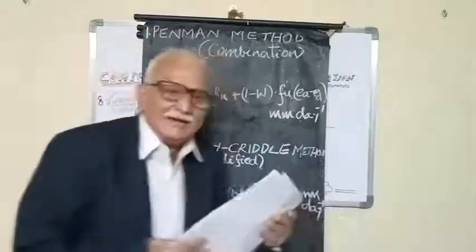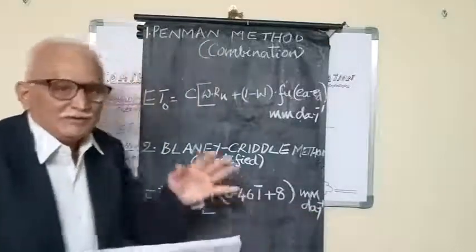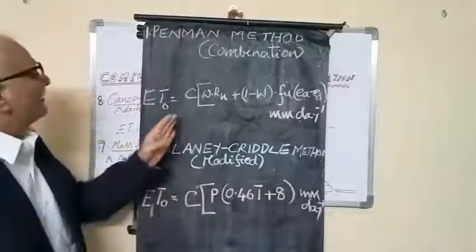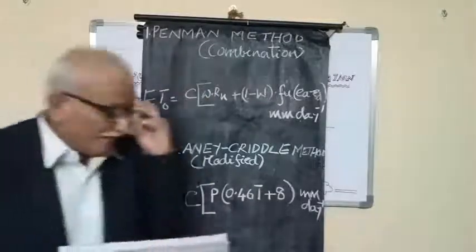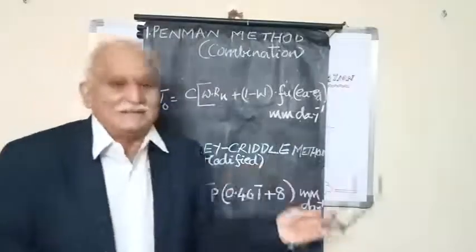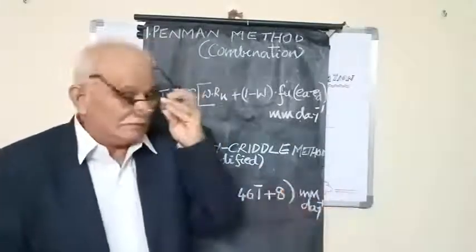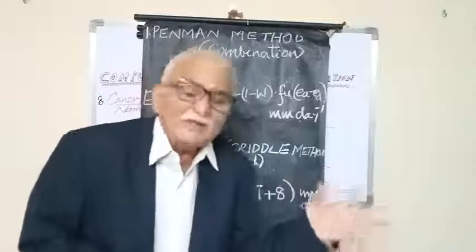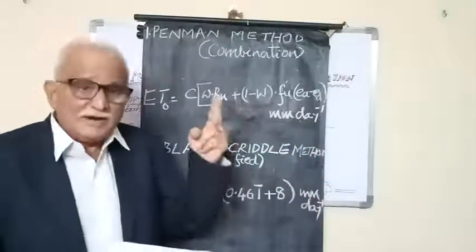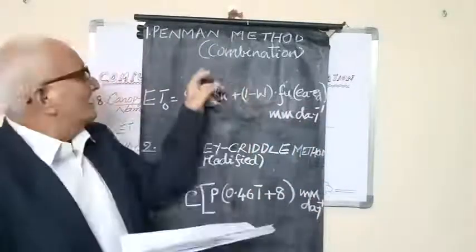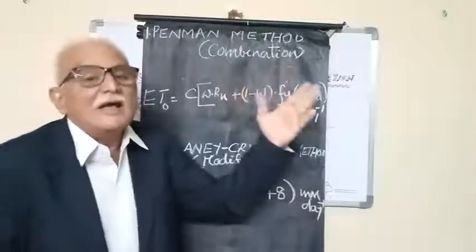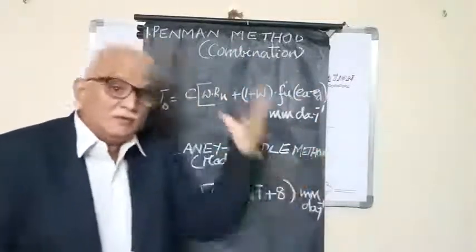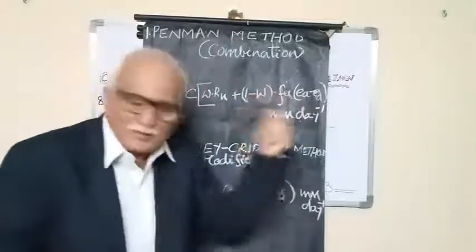Now, quickly, I would like to sum up all these techniques. Number 1, the Penman method. Penman's original equation came from Dalton's equation. From Dalton's equation he developed a combination method where he used two components: one is the radiation term, the second is the aerodynamic term. This is the foolproof method.